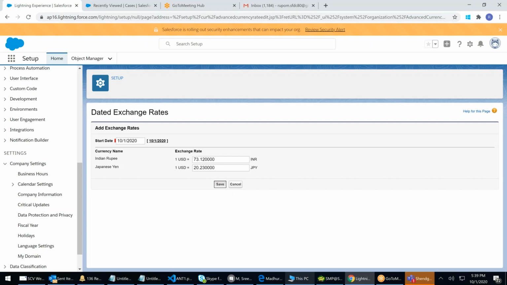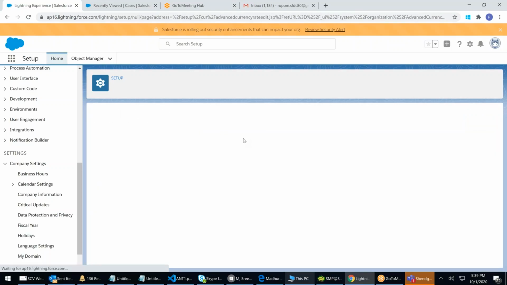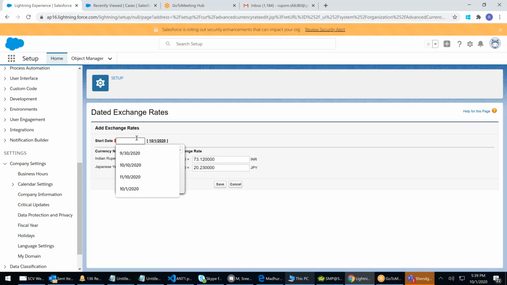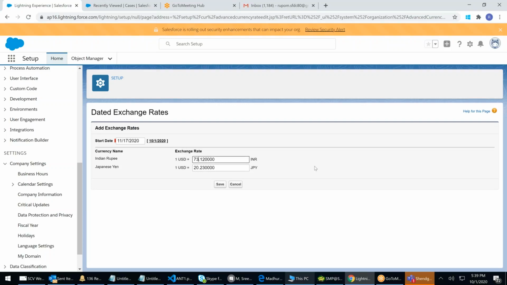Then new exchange rate, from November 17th onward, it will be 70.18. 1 USD equals this much, from 17th November onwards.